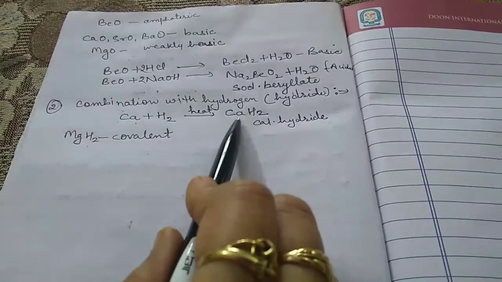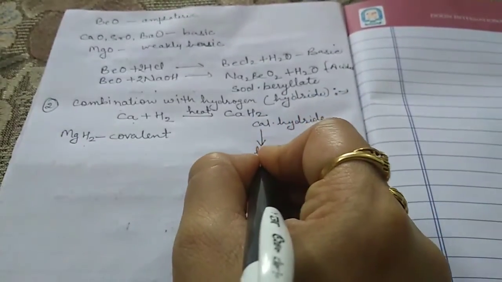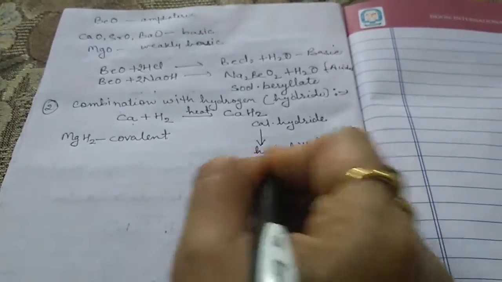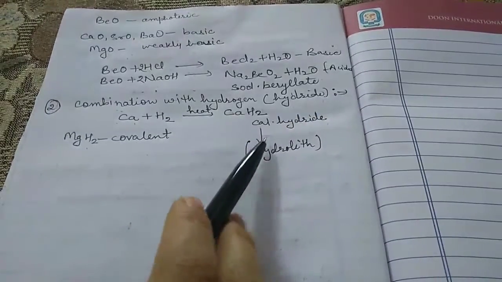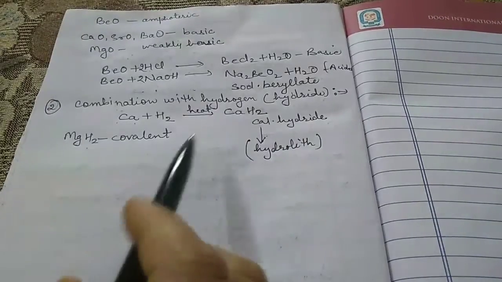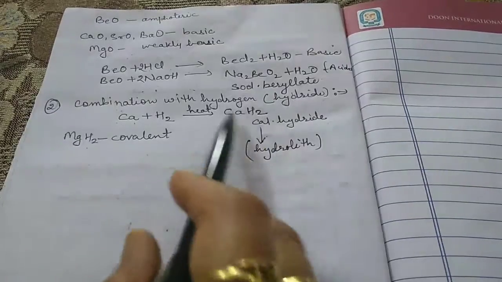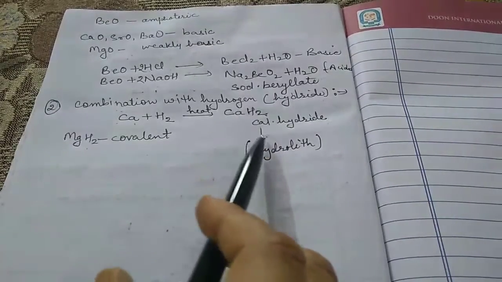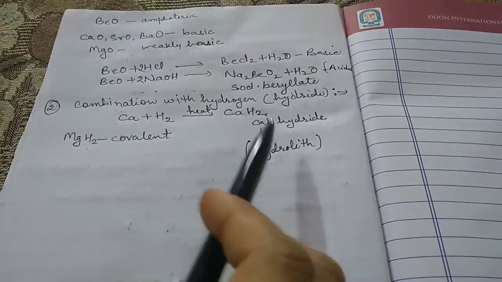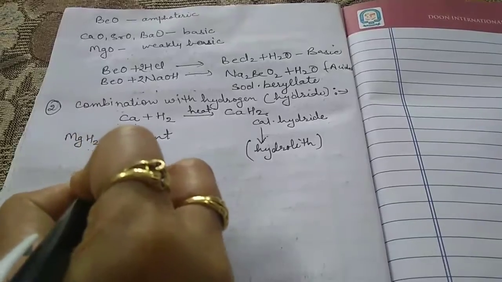The calcium hydride is known as hydrolith. This is the other name for calcium hydride. And the hydrides are highly reactive with water. These hydrides are highly reactive with water to form hydroxide and liberate hydrogen gas. And how? Let us check.